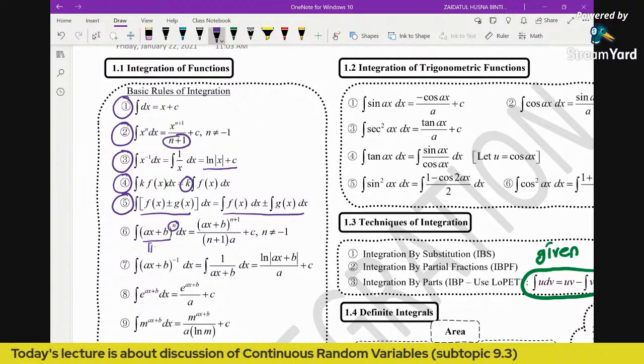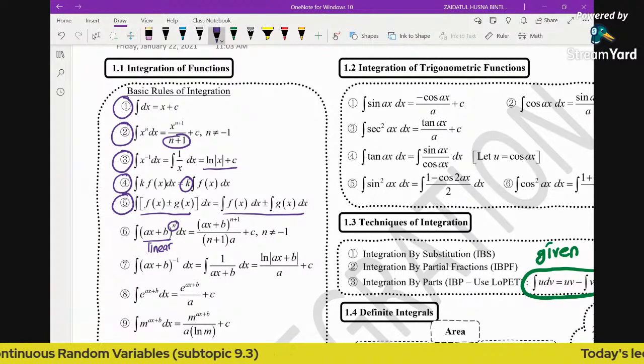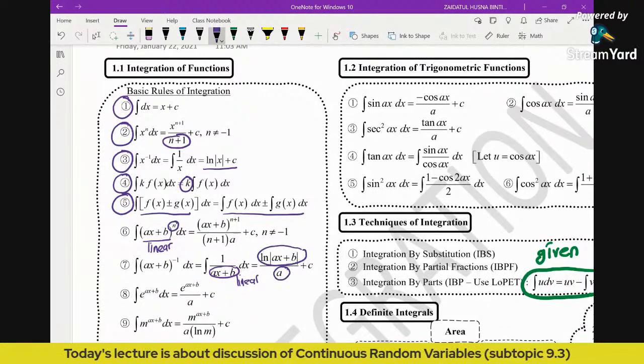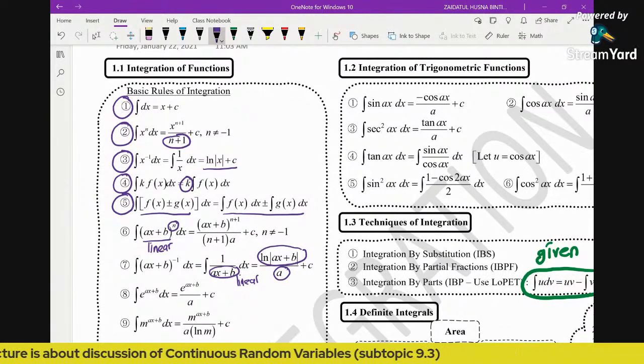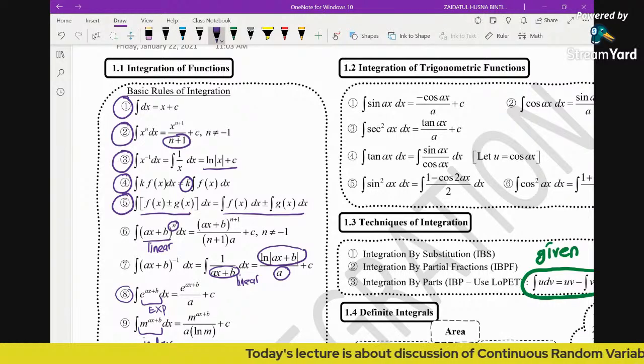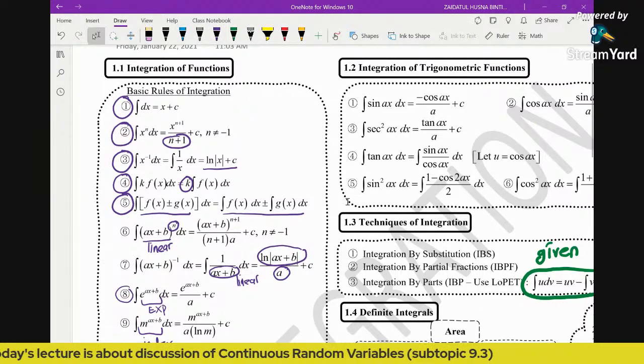Here you have a linear function inside the bracket to the power of n. You can only apply this rule if you have a linear function inside the bracket. Also, if you have a linear form in the denominator, you will get ln. Don't forget to divide by the derivative of the inside function. And then this one is the exponential function. So you have to know how to integrate these functions. You need to have the prior knowledge of topic 1.